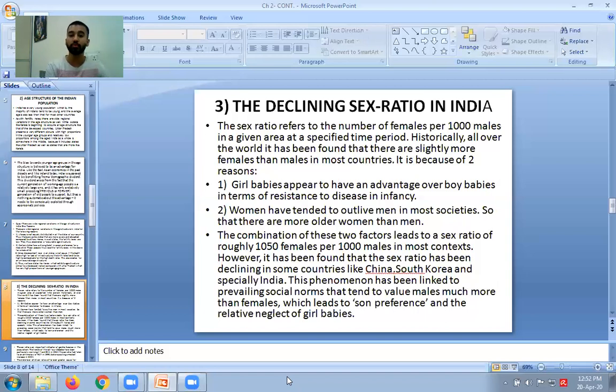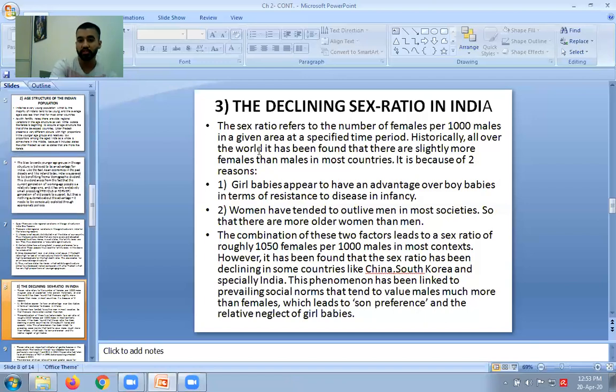Okay, so now we'll proceed to the third topic of today's class, and the third topic is declining sex ratio in India. Now look, we all know that sex ratio refers to the number of females per thousand males. When we compare females with thousand males, that is what the sex ratio of India is all about.